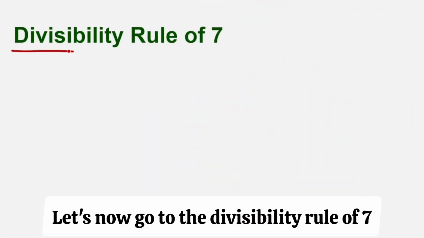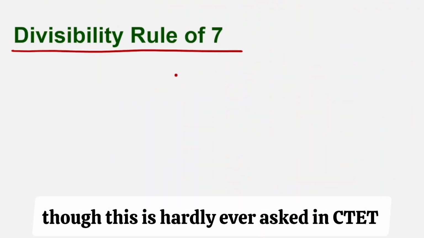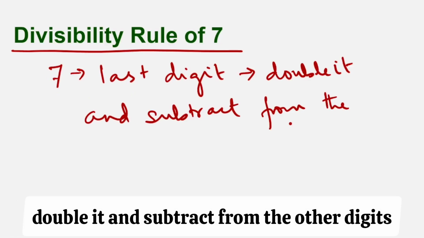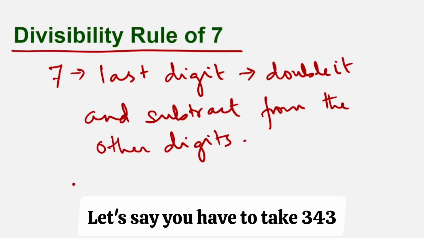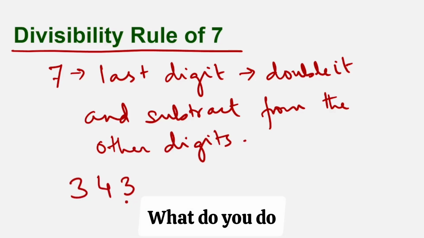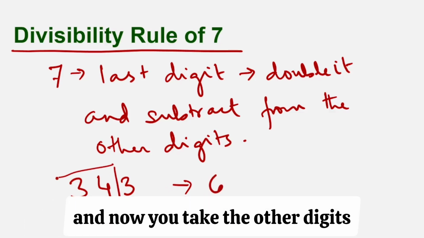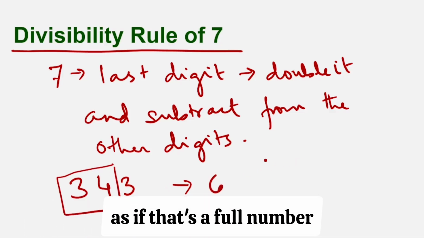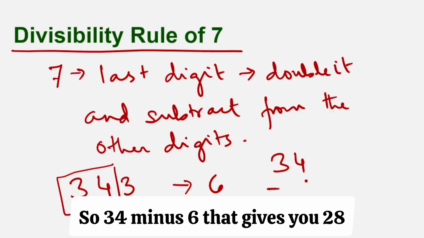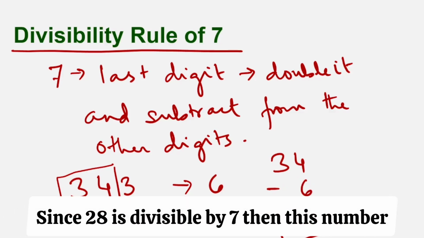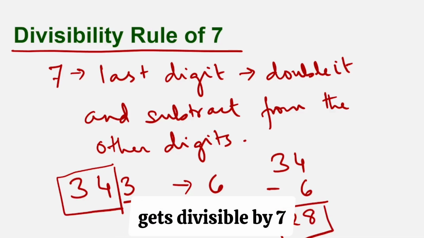Let's now go to the divisibility rule of 7, though this is hardly ever asked in CTET. Now the divisibility rule of 7 says, take the last digit, double it and subtract from the other digits. Let's say you have to take 343. You take the last digit, 3, double that, so you get 6. And now you take the other digits as if that's a full number. So 34 minus 6, that gives you 28. Since 28 is divisible by 7, then this number is divisible by 7.